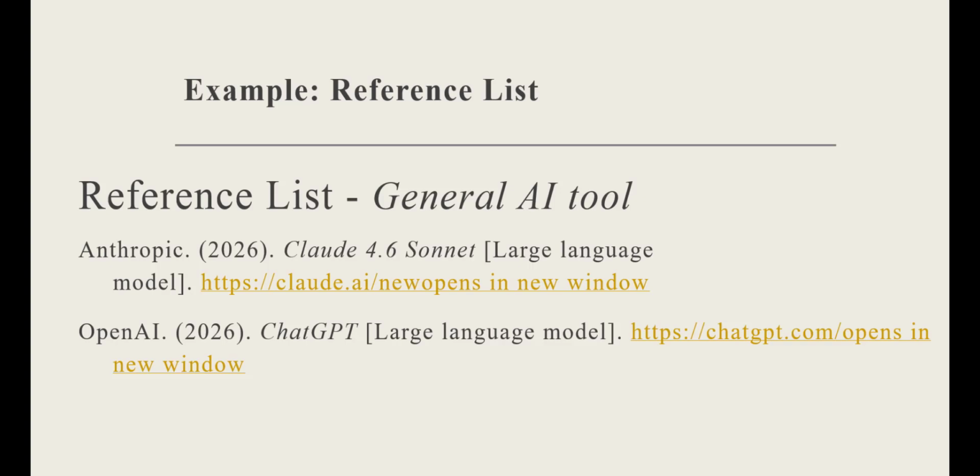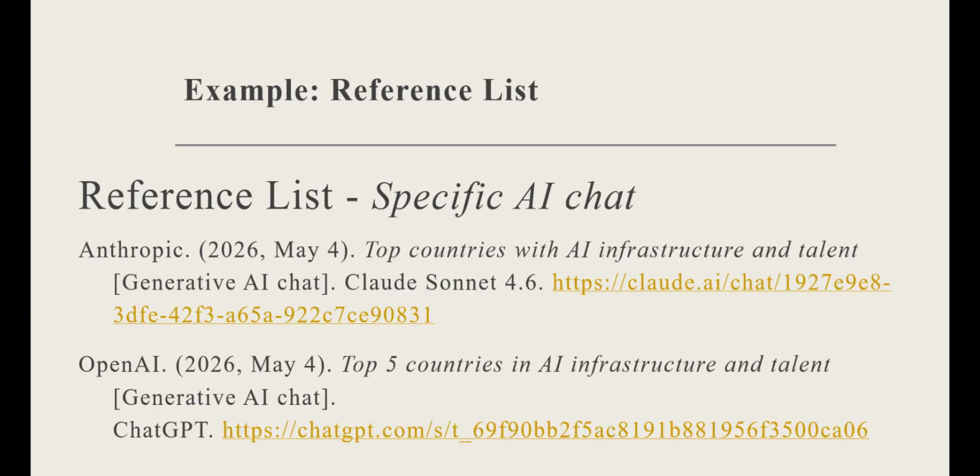Using these two AI tools, this is how they would look in the reference list if I'm doing a general AI tool citation. If I want to cite a specific conversation, this is how the citation would look. Notice that they are different from each other. The in-text citation will look the same, but the way they look in the reference list is different.